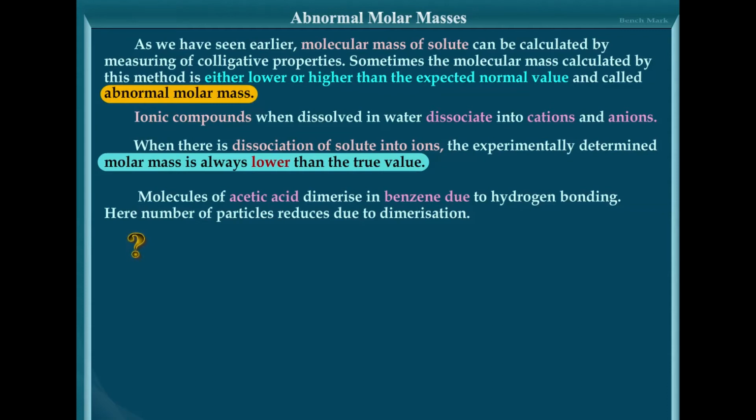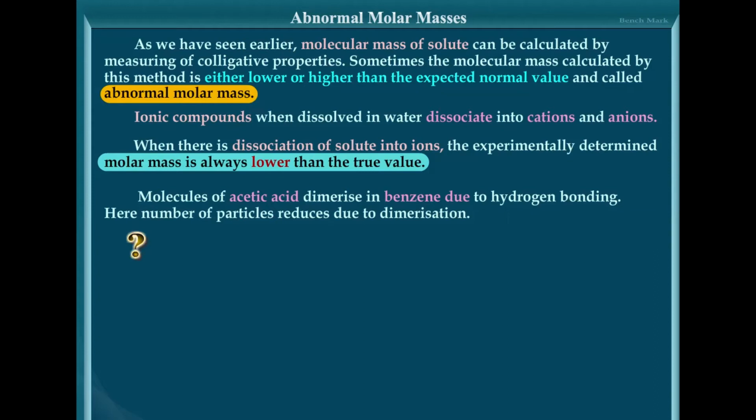And hence, we know the molar mass of the solute is inversely proportional to the colligative property. From the formula, you can find the molar mass of the solute is inversely proportional to the colligative properties. As the colligative properties and molar mass are inversely related to each other, the experimental values of molar masses in such case will be higher than the normal values.